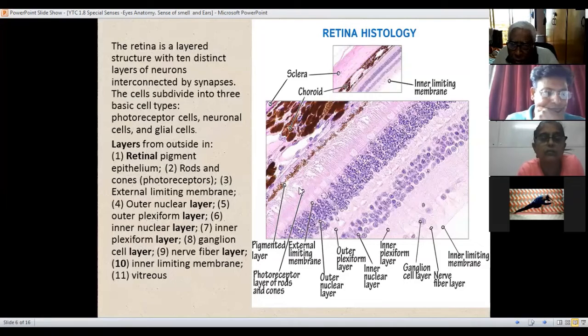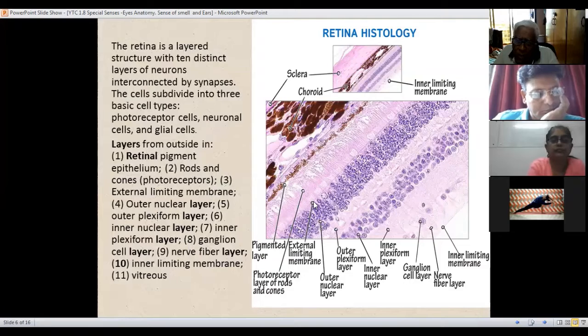The white patches you see in a line are the cones and rods. Then the external limiting membrane, the curved, convex portion.